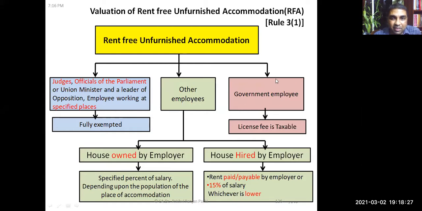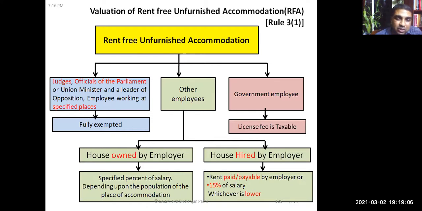Now, one more category of employees: government employees. If it is provided to government employees, then the government fixes a fee called the license fee. That license fee shall be treated as the value of that perquisite. For other employees, there might be two situations. The employer might have given his own house, or the employer might have hired a house, taken it on rent and given it to the employee.